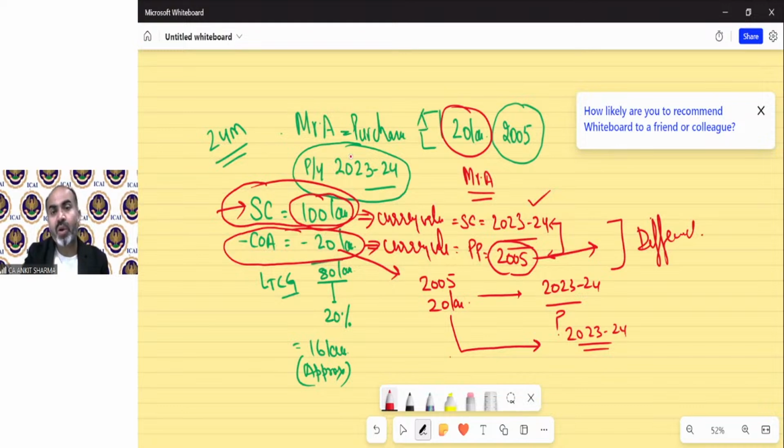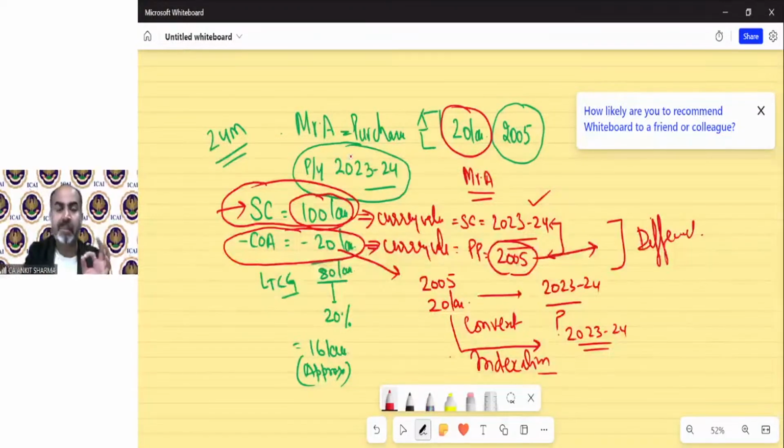So we need to convert this 20 lakh value of 2005 currency into 2023-24 value with indexation. That is, due to inflation, the value has increased. That has to be converted with the help of indexation. So that is called indexation.